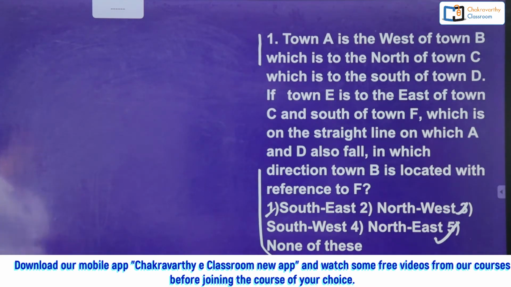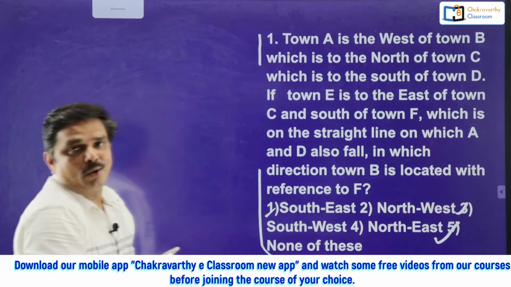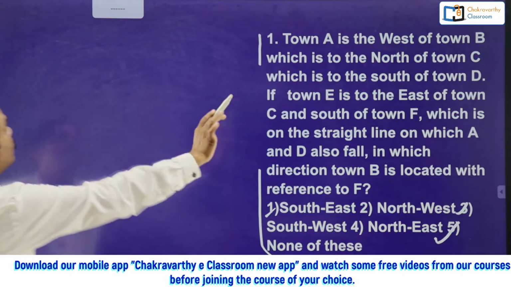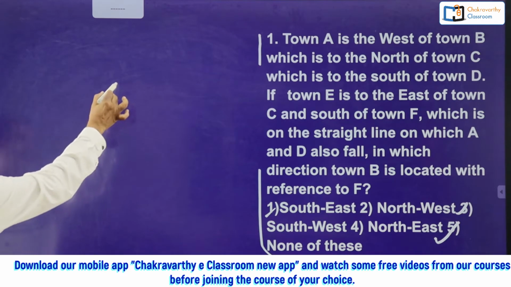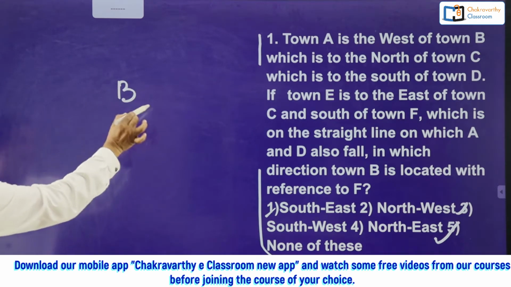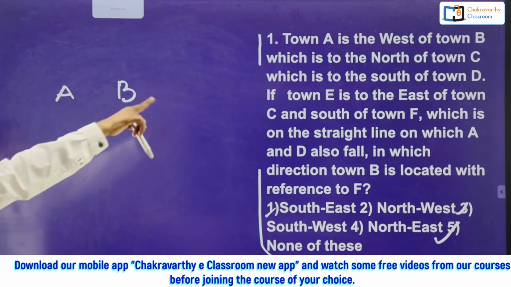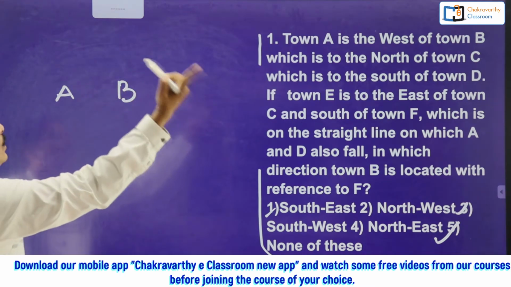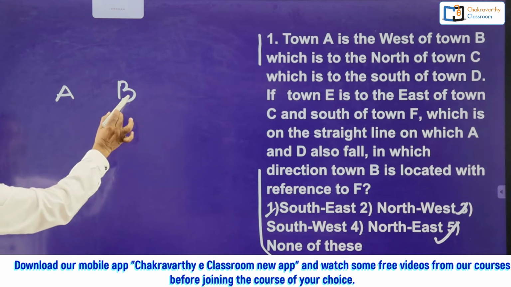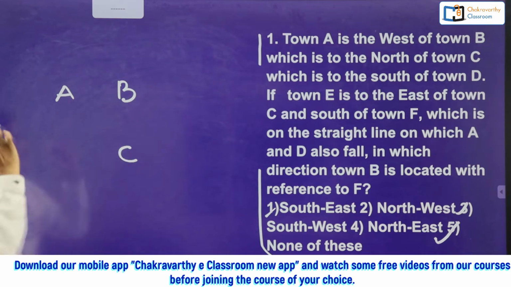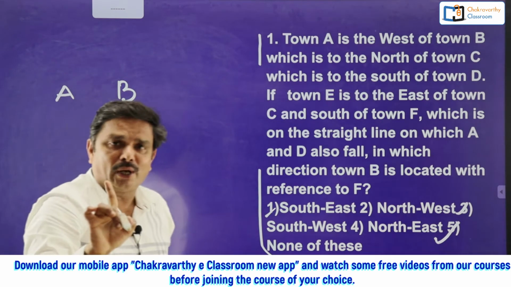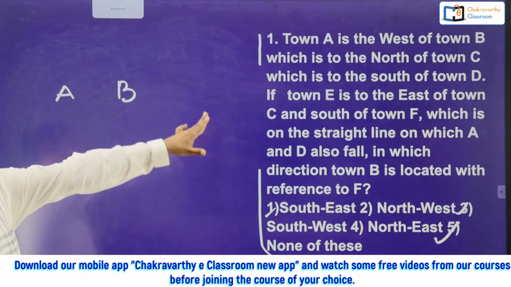Town A is to the west of town B, which is to the north of town C. How to go for this one? Town A is to the west of town B. Now let's start with B. Town A is to the west of town B, simple. Town A is to the west of town B, which is to the north of town C. B is to the north of town C. As simple as this one. Now got the clarity? Next, quickly go for this one.